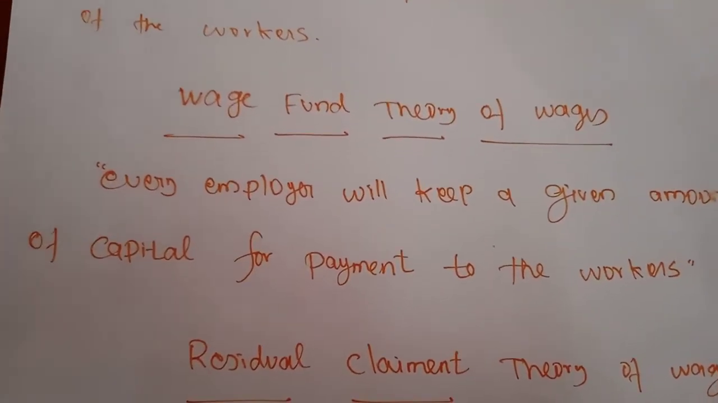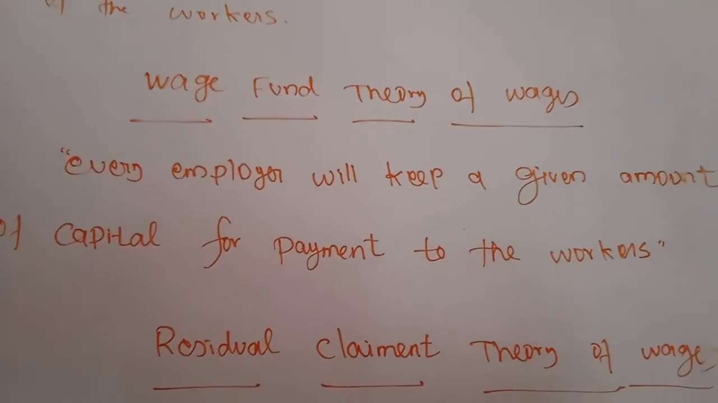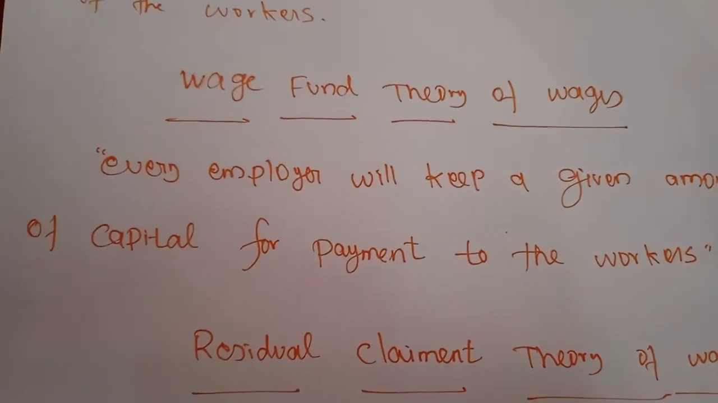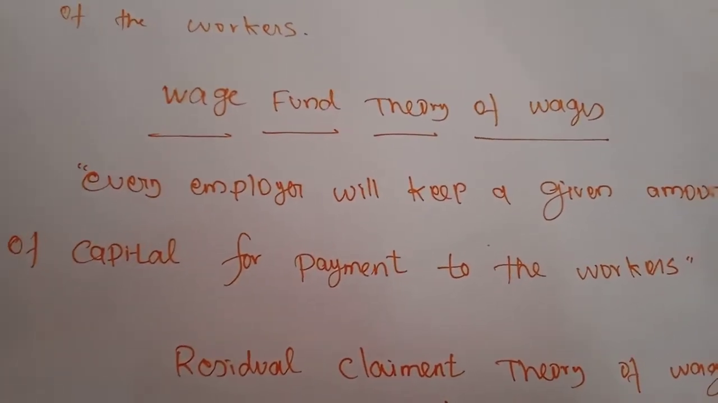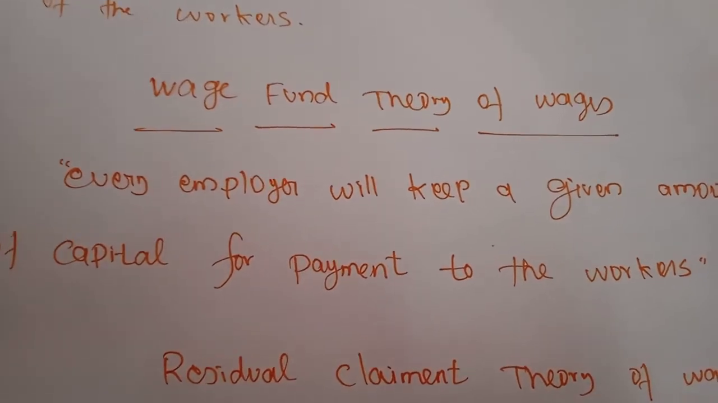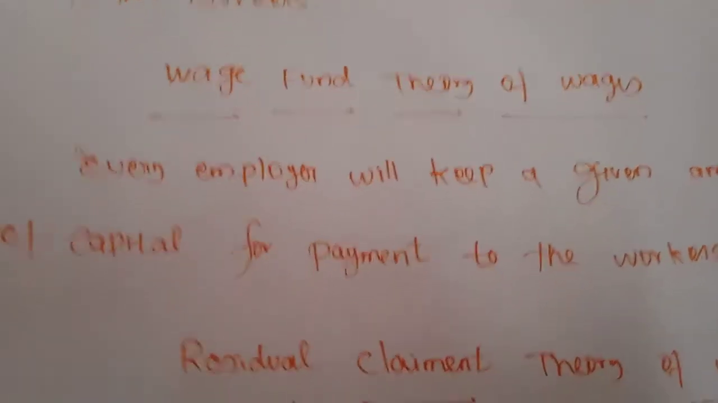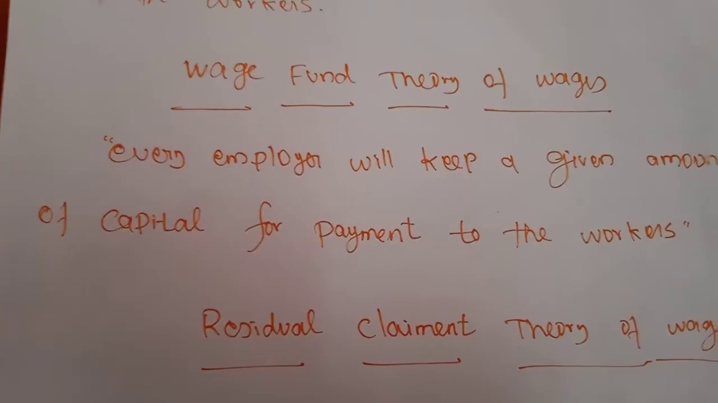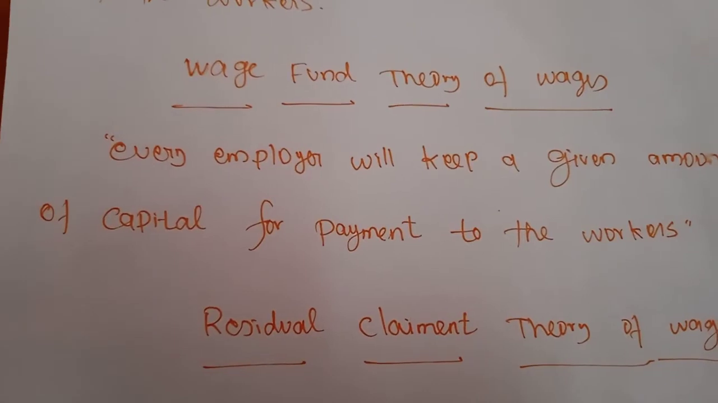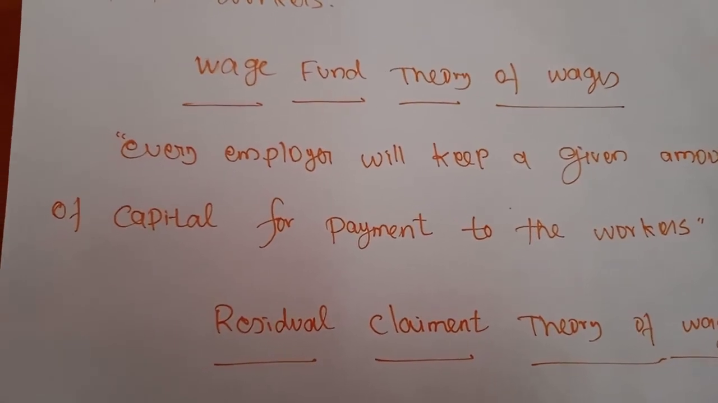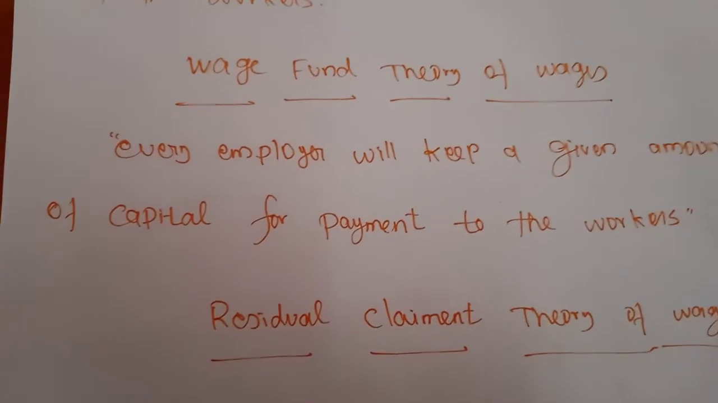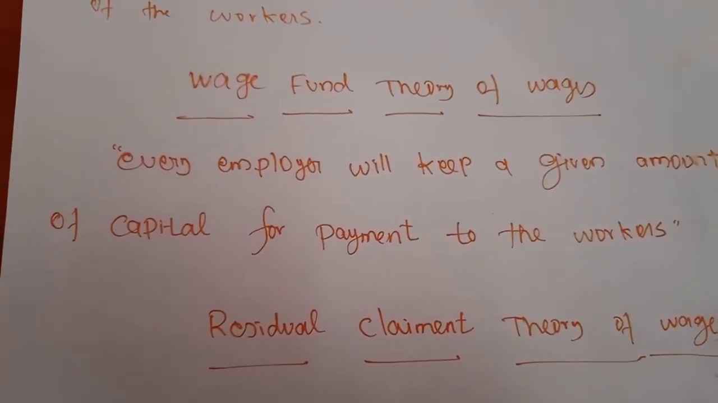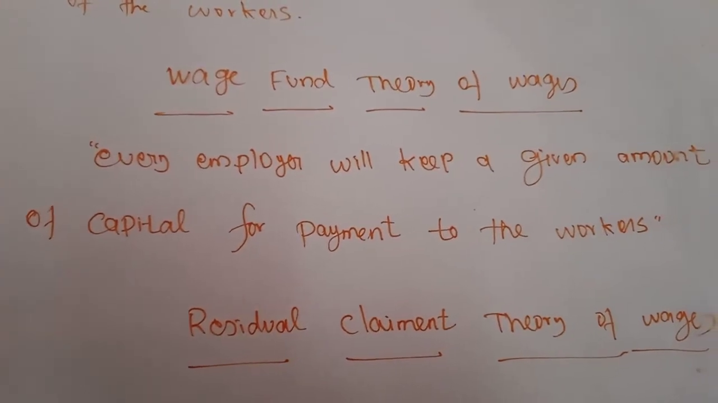So according to Mill, every employer will keep a given amount of capital for payment to the workers. So this amount only is considered as wages. Normally the producers or employers always have some amount of money to provide to the laborers, the factors of production, for their production purposes. Like that, the labor also has the right to get remuneration from the producers for their work.